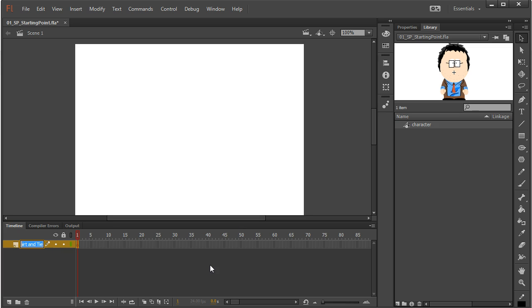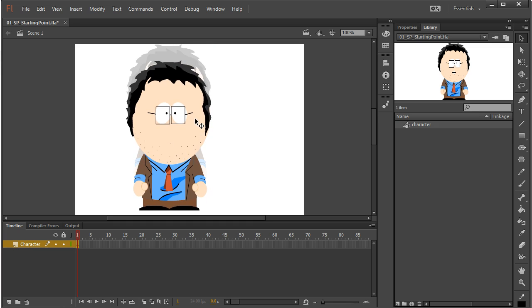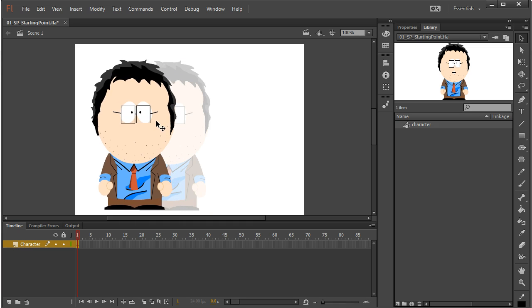I'm going to rename the layer to character. Then I'm just going to take my character from the library and drag it onto the stage. And there it is. What this allows us to do now is we've got a character that can move. So if we wanted to have them walk across the screen, I'm just going to resize it a little bit.